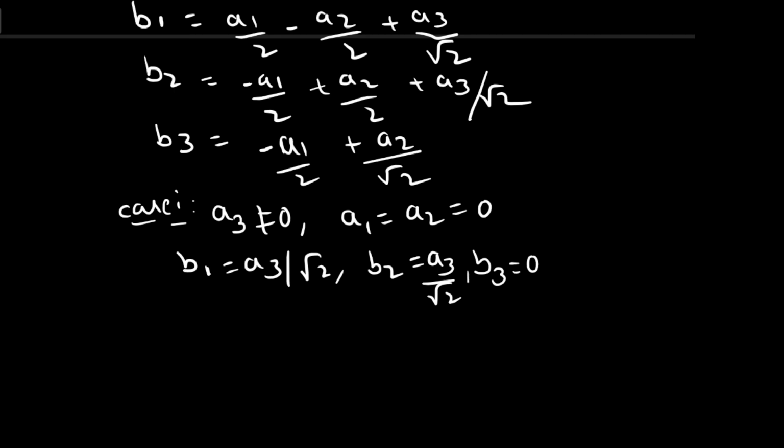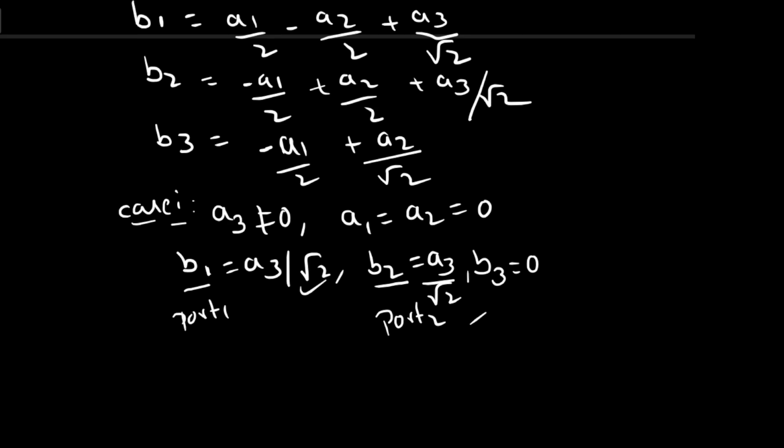From this we conclude that B1 represents port 1 and B2 represents port 2. According to the statement, the power is equally divided to port 1 and port 2, so from this it is satisfied. The power at port 1 and port 2 is the same, indicated by A3 by root 2 and A3 by root 2.